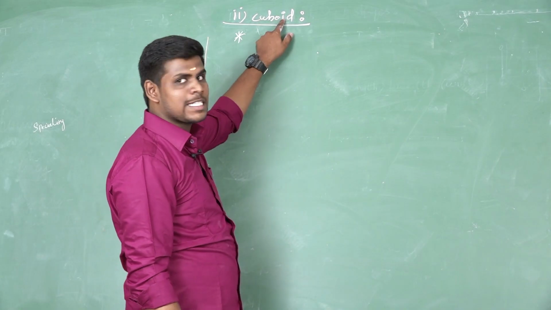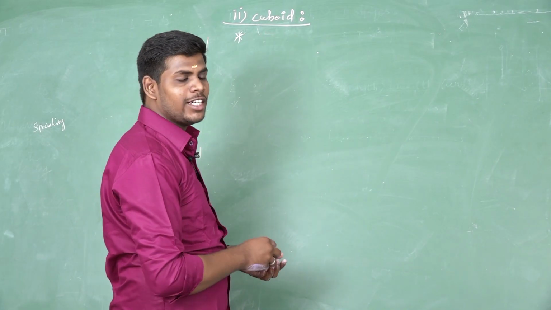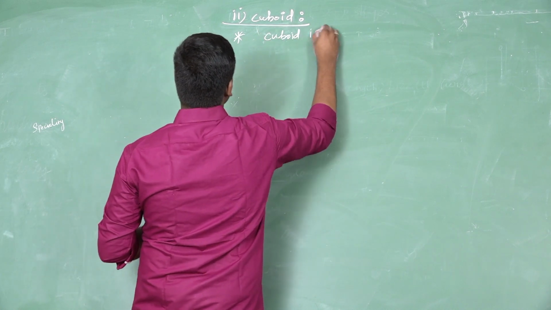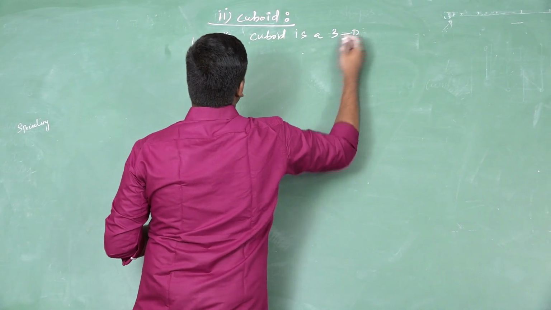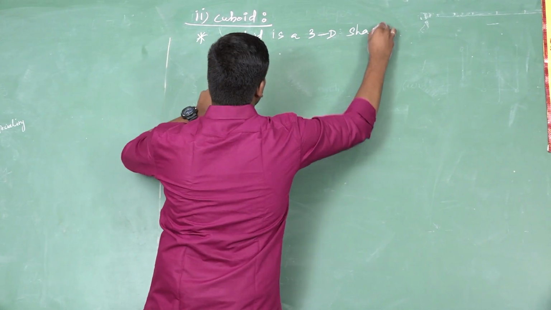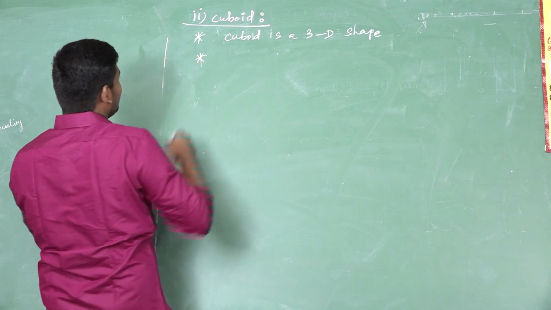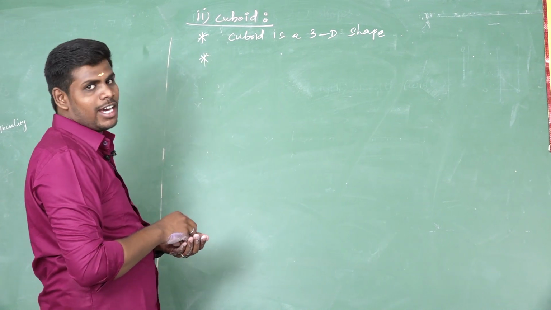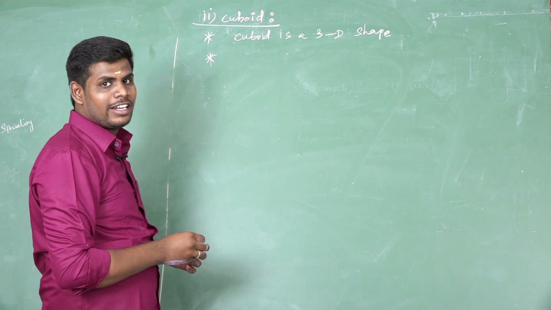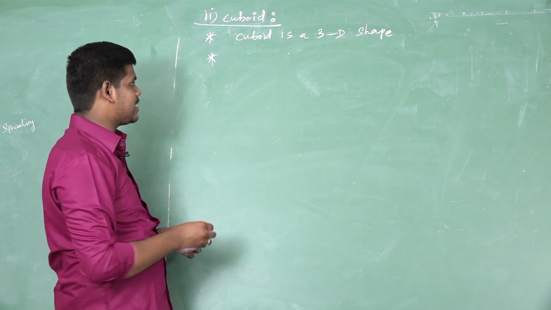Next I am going to explain about the cuboid. We know very well a cuboid is a 3D shape. Now we are going to see its properties. We know very well a cube and a cuboid are the same in that both have 6 faces, 8 vertices and 12 edges.